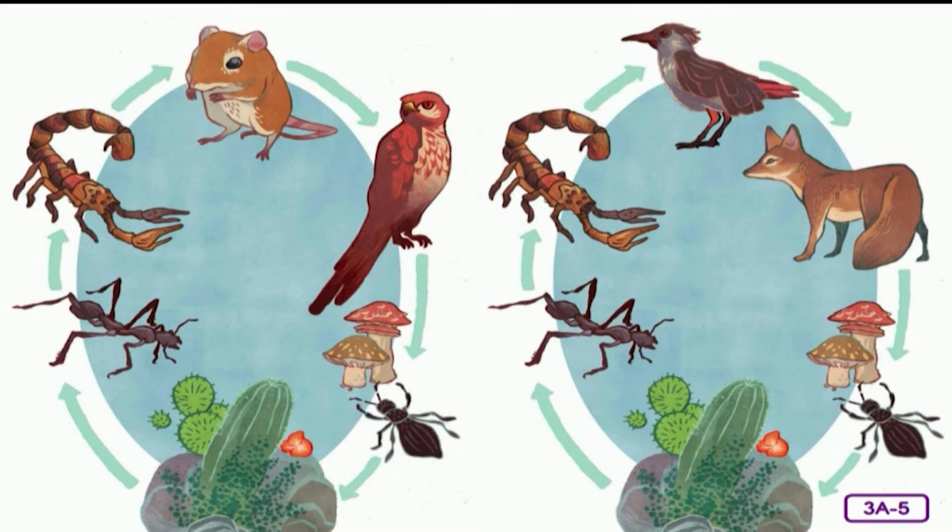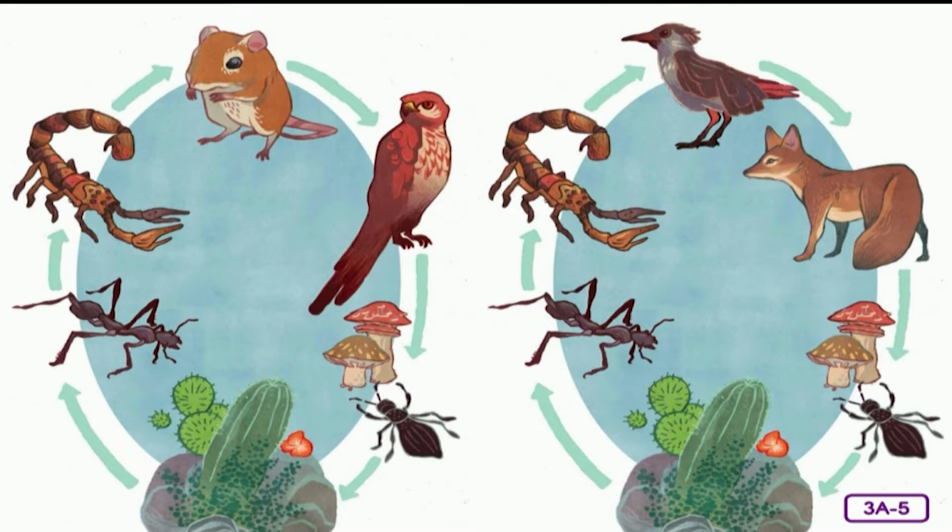Let's look at two simple examples. Ants eat desert plants. Next, the scorpion eats the ant. Then the rat eats the scorpion. Then the hawk eats the rat. Finally, beetles and fungi break down the hawk when it dies, returning nutrients to the desert plants.